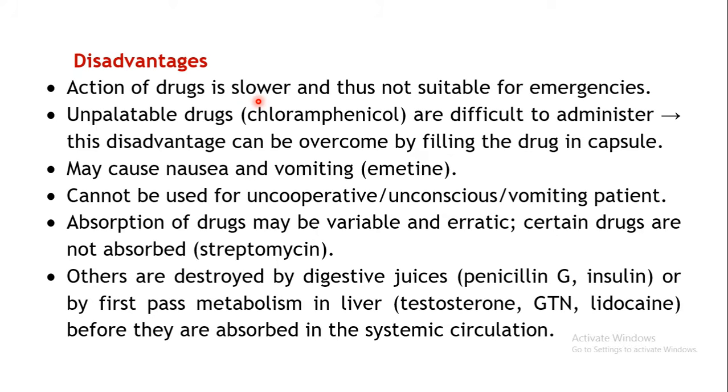Your drug, first of all, if you are administering in the form of a tablet, it has to disintegrate, then it has to dissolve, then it has to cross the membranes, it has to reach your systemic circulation. In the meantime, first pass metabolism may take place. So that process is a little bit longer for it to reach the systemic circulation. So the action which is developed is quite slower. Slowly the plasma concentration will increase, and once the suitable concentration is reached, your drug will start producing the action. So the action which is produced is quite slower.